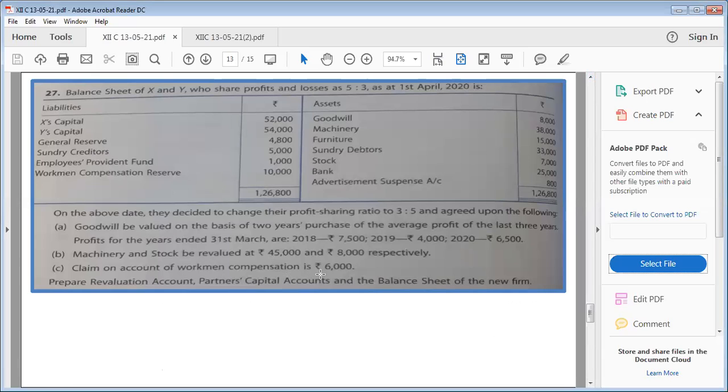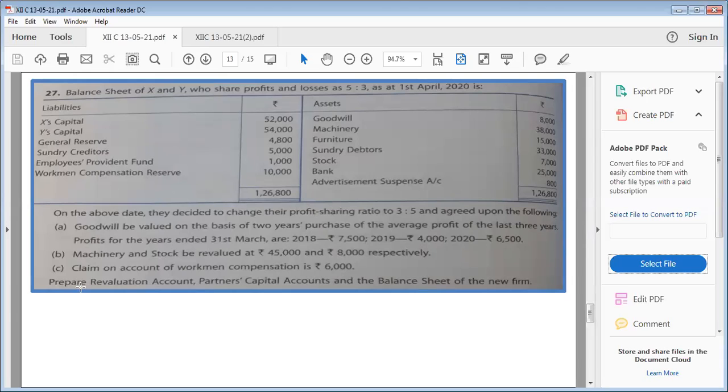Claim on account of workman compensation is 6,000. I told you whenever WCR is there on the liability side, if a claim is mentioned in additional information, it will always disturb this 10,000. Disturb in the sense that now the full 10,000 we cannot distribute among the partners. Claim is always for the future. All right. So the WCR amount of 6,000 will go inside the balance sheet, and the 4,000 which is left out of it, 10,000 minus 6,000, will be distributed among the partners.